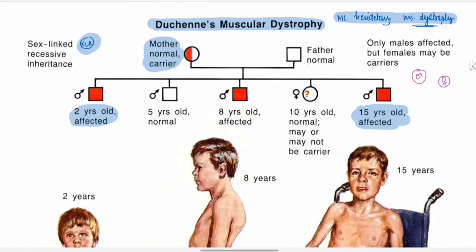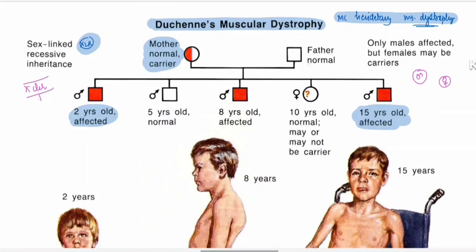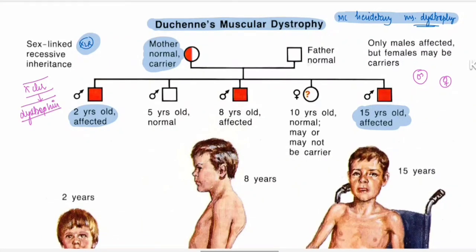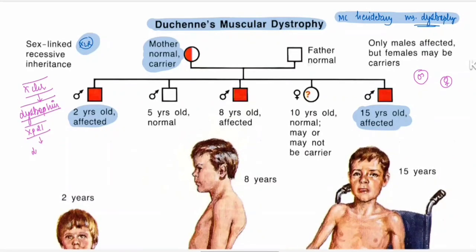Okay. Onset of the disease is usually 5 years. What is the pathogenesis of the disease? On the X chromosome, there is a gene known as the dystrophin gene. One point you have to remember is that dystrophin is the largest gene of our body. Deletion of XP21 leads to deletion of the dystrophin gene.